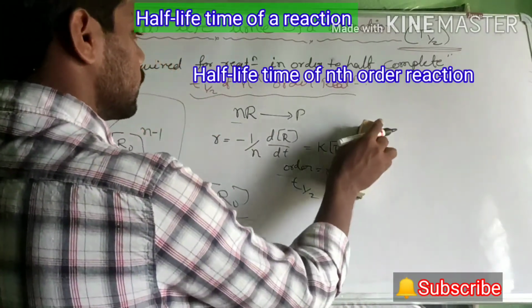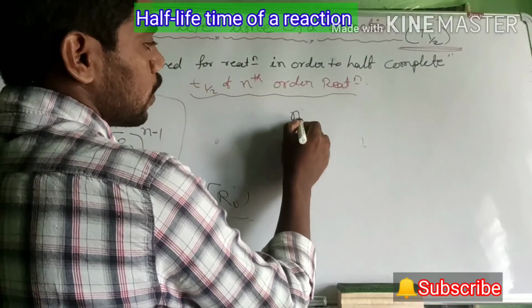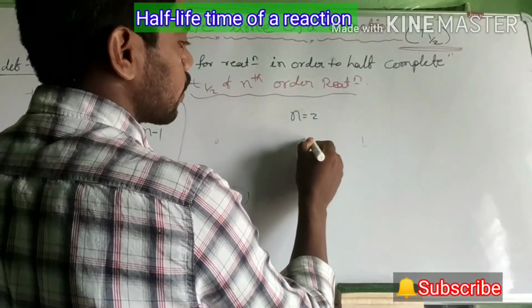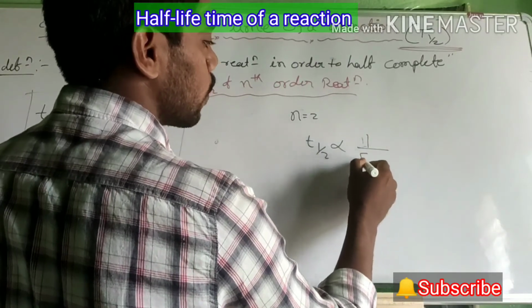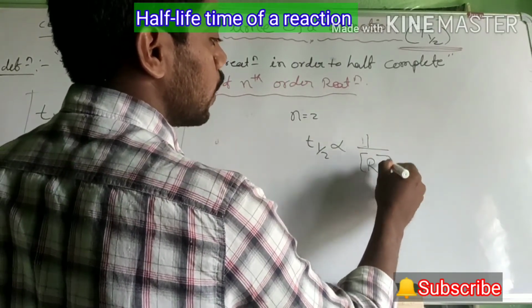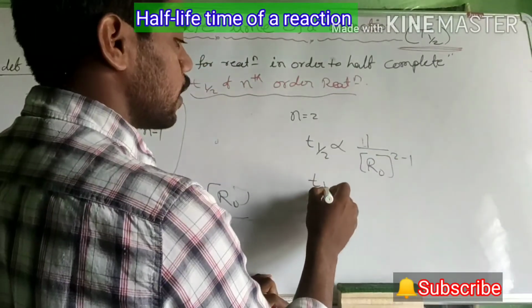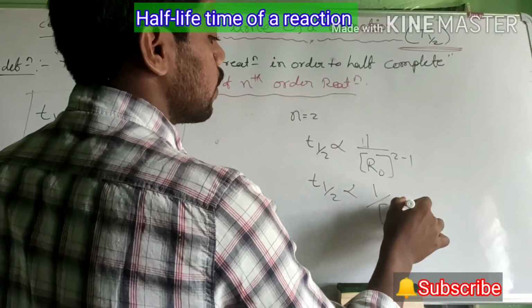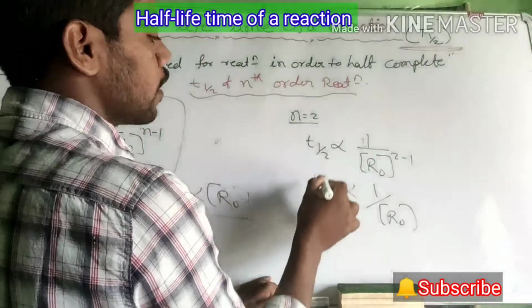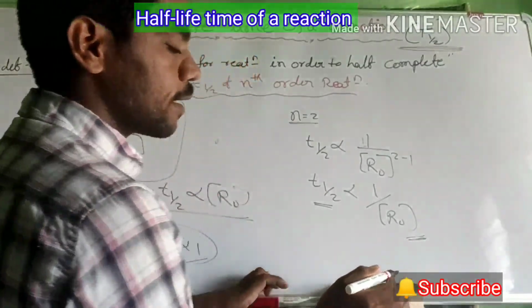Go for the next. Go for the second order reaction. N equal to 2 means second order reaction. The T half is proportional to 1 by R naught to the power 2 minus 1. 2 minus 1 means 1. Therefore, T half is proportional to 1 by R naught. Therefore, for a second order reaction, the half-life period is inversely proportional to initial concentration.